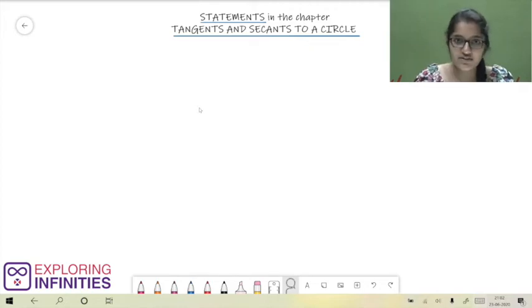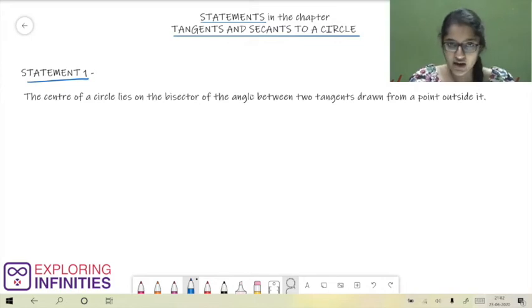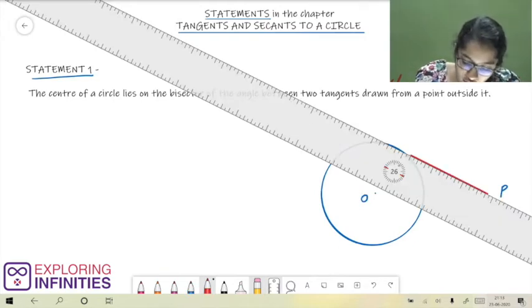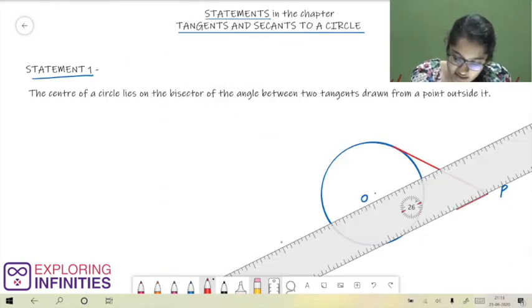Now, let us look at the first statement given in your textbook. Statement 1. The center of a circle lies on the bisector of the angle between two tangents drawn from a point outside it. Here, we have a circle having center O and an external point P. From this point, we are drawing two tangents. This is the first tangent and this is the second tangent.